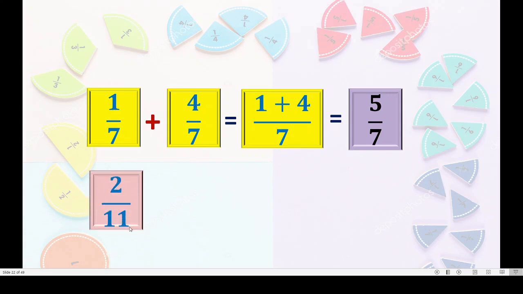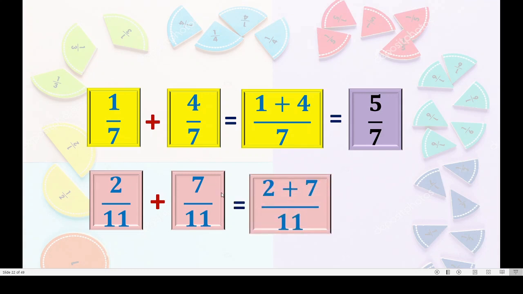Now 2 upon 11 plus 7 upon 11. How much? 2 plus 7 is equal to 9, isn't it? So the answer is 9 upon 11. What is same here? Denominator is same.